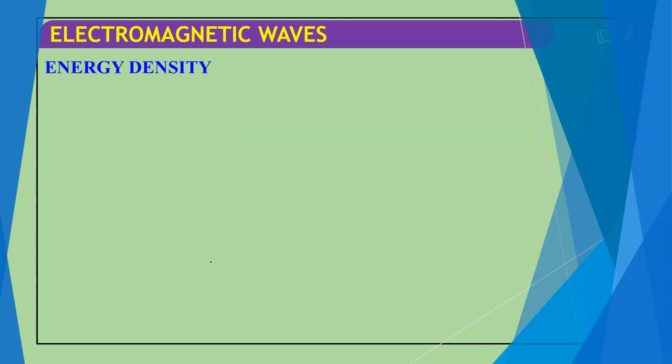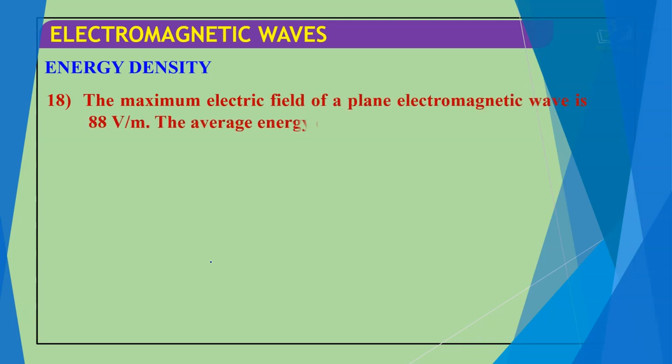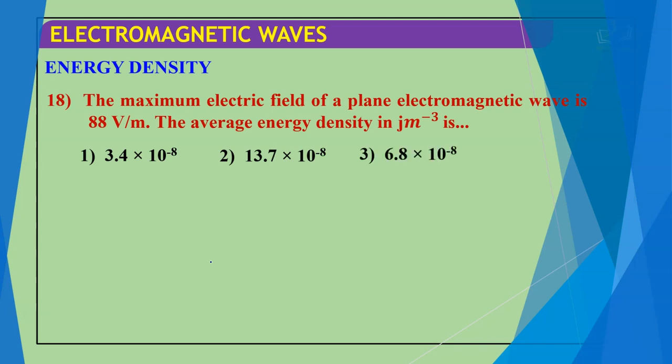Energy density. The maximum electric field of a plane electromagnetic wave is 88 volt per meter. The average energy density in joule per meter cube is: 3.4 10 to the power minus 8, 13.7 10 to the power minus 8, 6.8 10 to the power minus 8, 1.7 10 to the power minus 8. So, solution: we have E equal to 88 volt per meter.